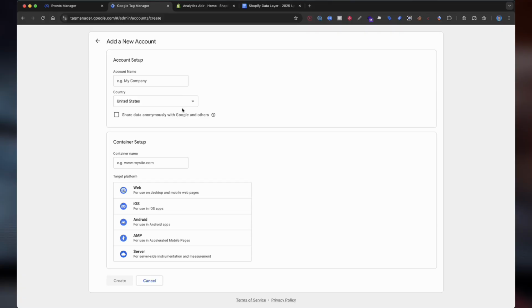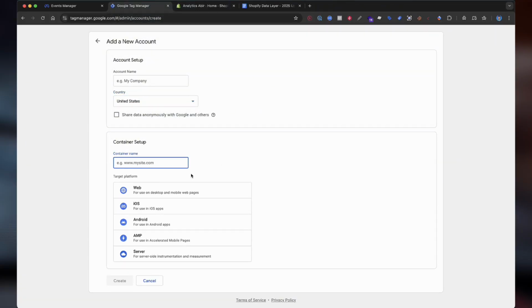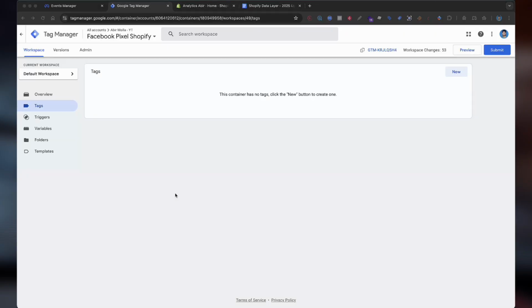Select your country from the drop-down. Enter your website name. Choose Web since you will be using GTM for your website. Click Create and review Google's Terms of Service. Agree and click Yes to continue. Once the account and container are created, GTM will provide a container ID.